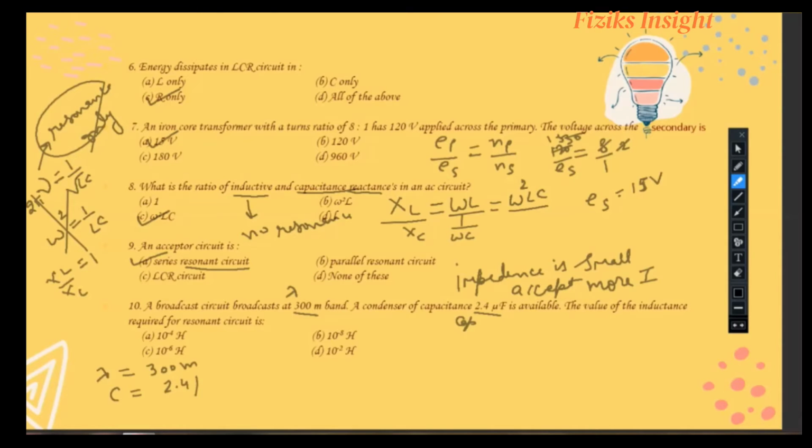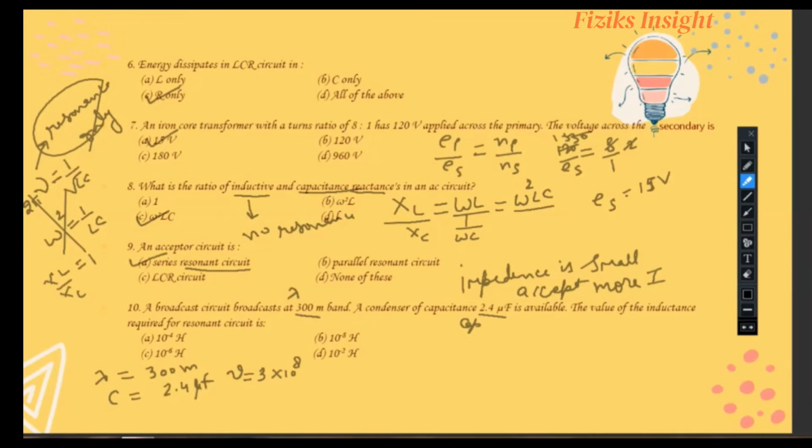Since the signal is in the form of electromagnetic wave, thus the velocity of signal is 3 into 10 raised power 8 meter per second. Now we know that frequency is equal to velocity upon wavelength, thus 3 into 10 raised power 8 divided by 300. After evaluation, it comes out to be 10 raised power 6 hertz.